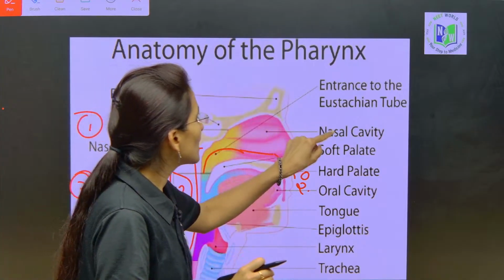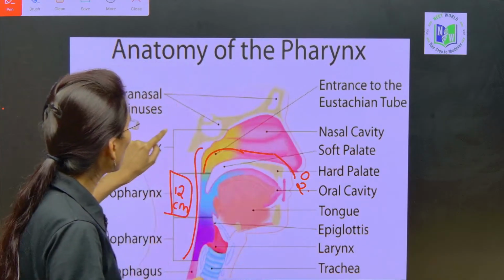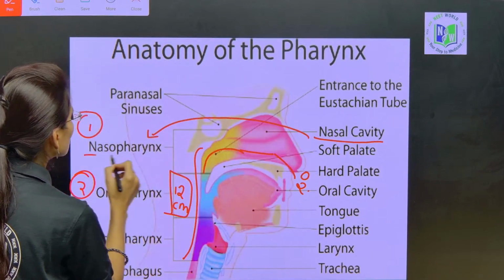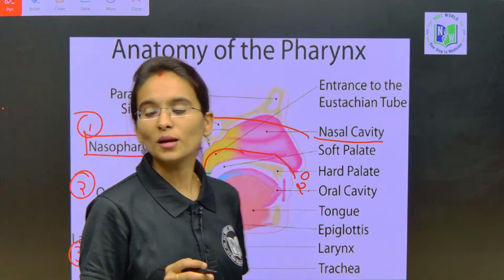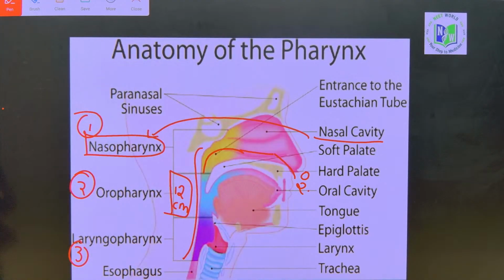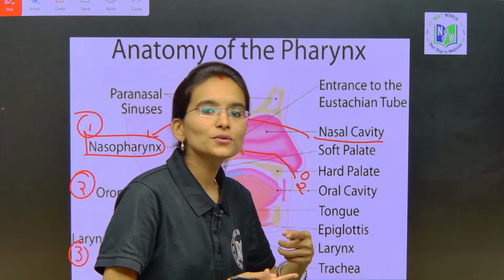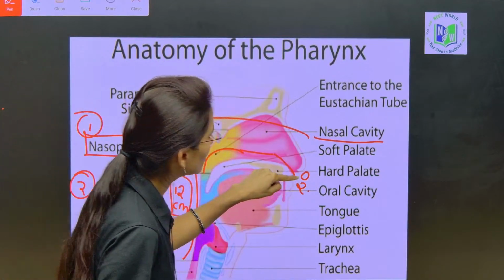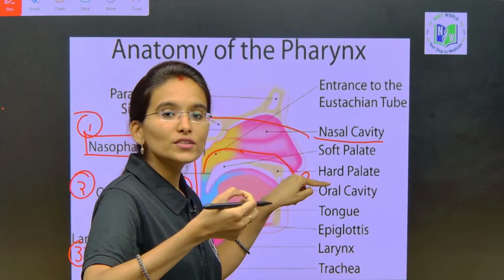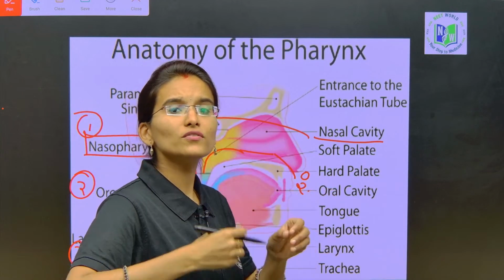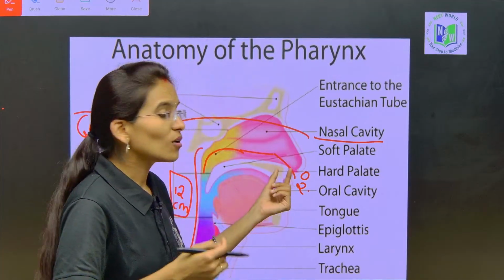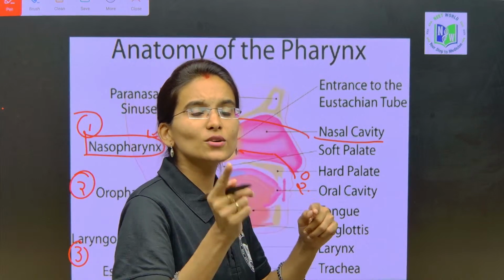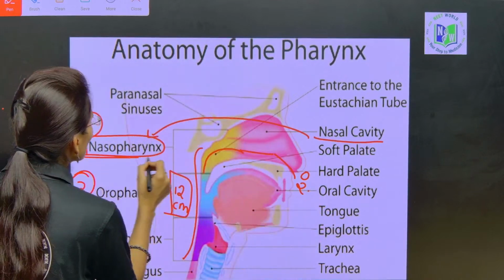So the nasal cavity which opens into the pharynx is called what, my dear students? Nasopharynx. Clear? Yes. So the nasal cavity which opens into the pharynx is called the nasopharynx. We inhale the oxygen with the help of the nose, nostrils and nasal chambers, and all the air we breathe is humidified, and next immediately it reaches the nasopharynx.